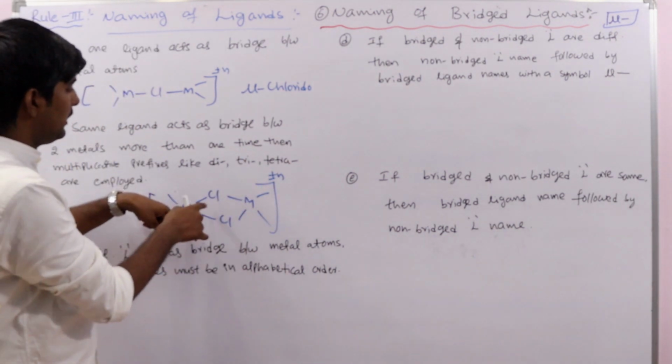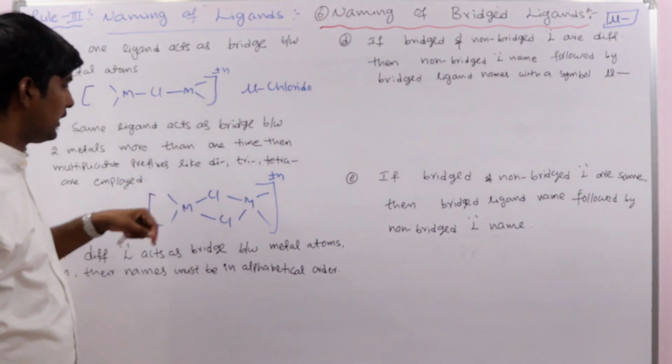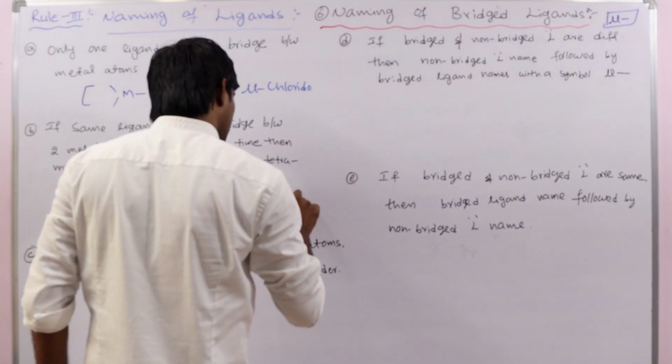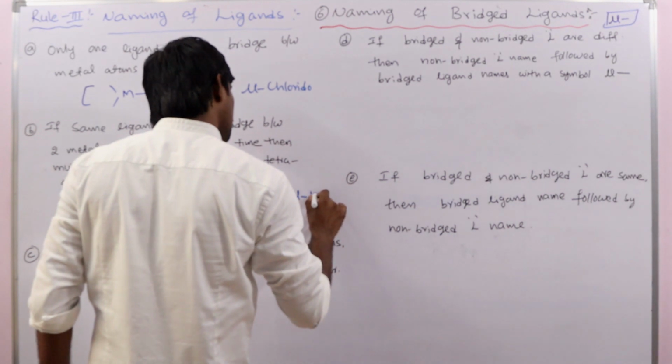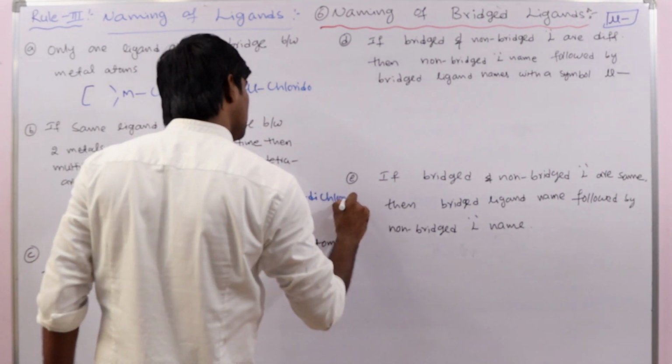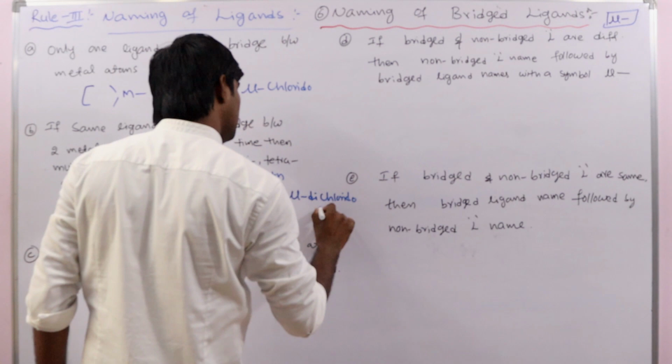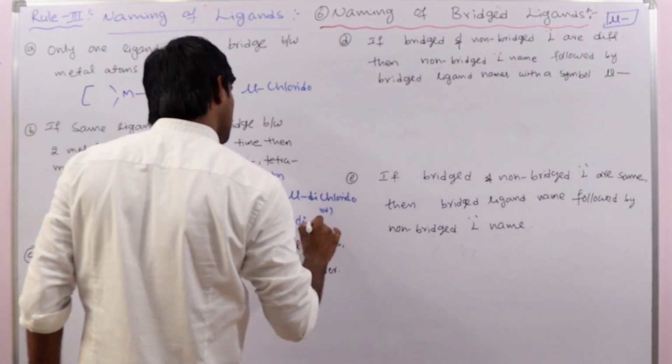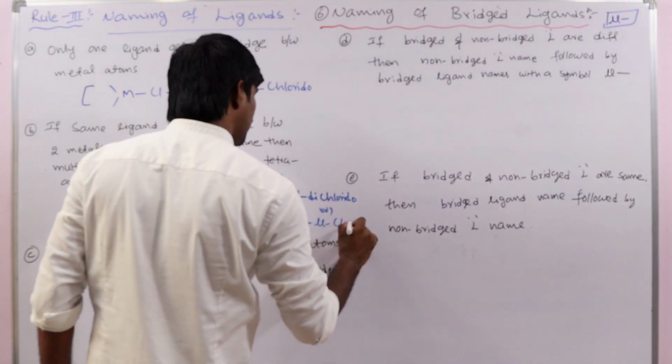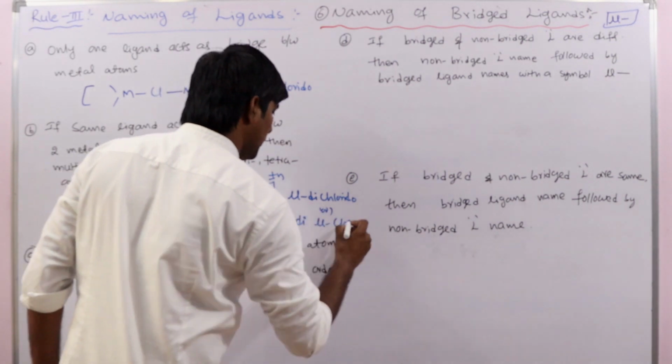We are only discussing the bridged ligand. So here how can we write? Mu dichlorido, or mu chlorido. See here, no need to write the hyphen.